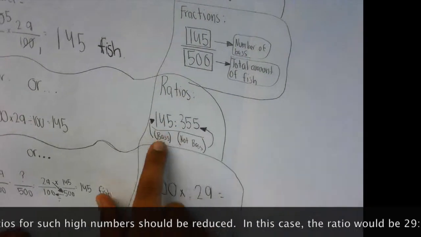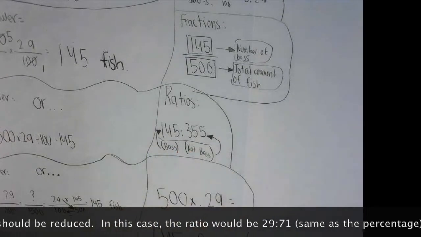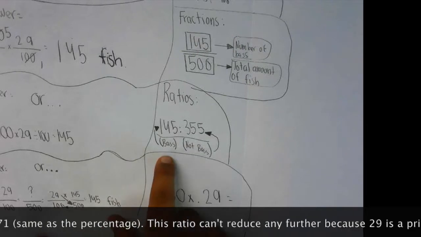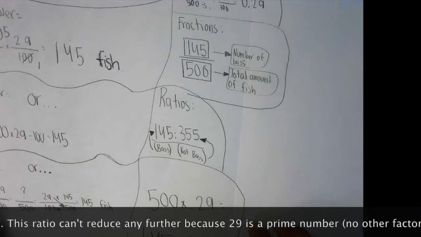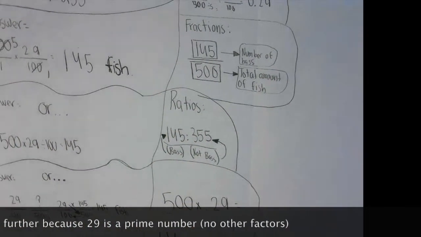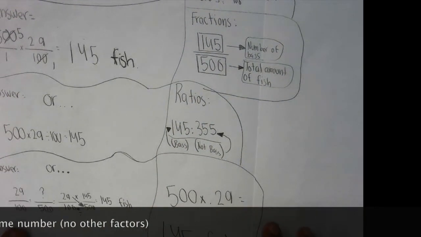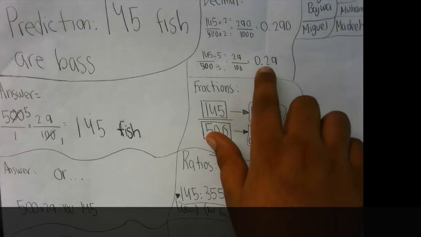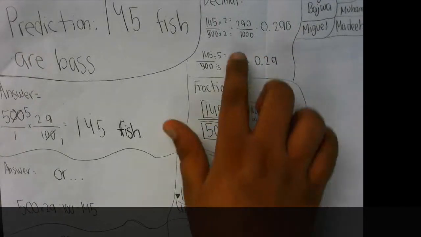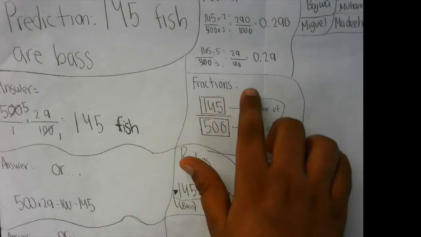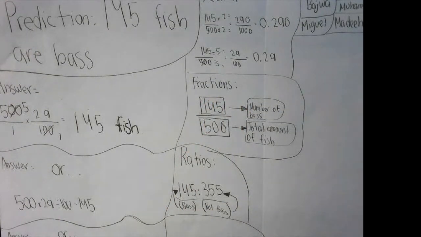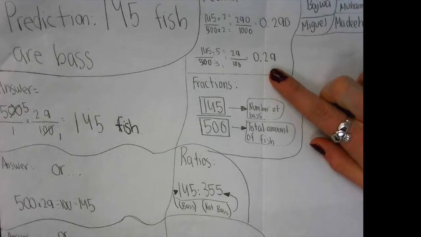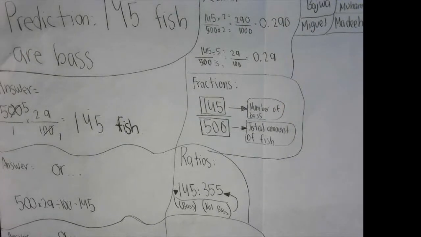And also this is our ratio. Our ratio is right here, 145 to 355. So this is how many fishes are bass and which are not. Okay. And this is our fraction, 145 over 500. And our decimal is 0.290 if we do it at 1,000, and if we do it at 500, 0.29. Okay, so the probability, this is another way of saying 29%, right? You could say the probability of catching a bass is 0.29.